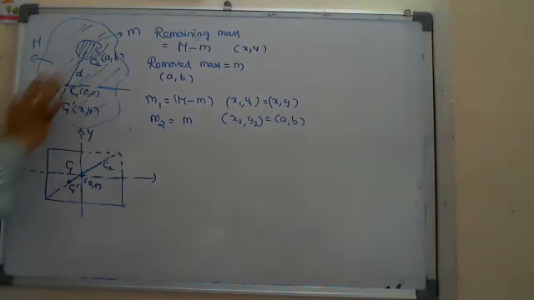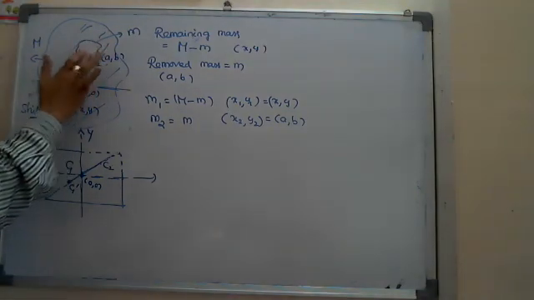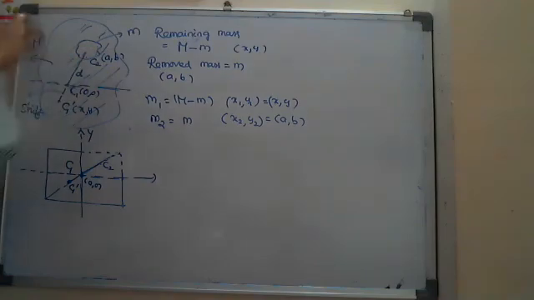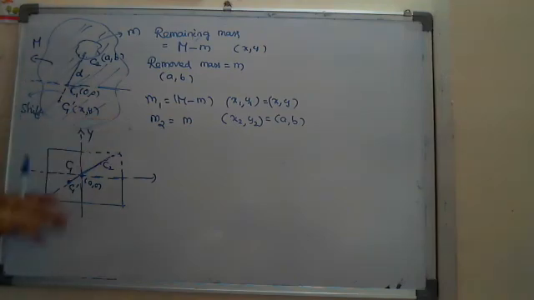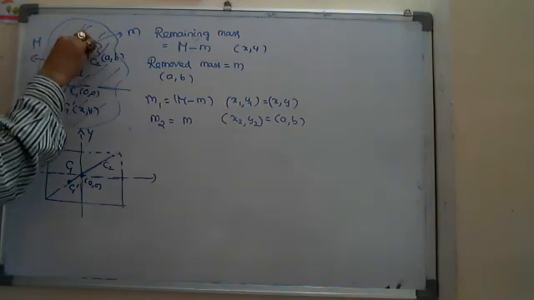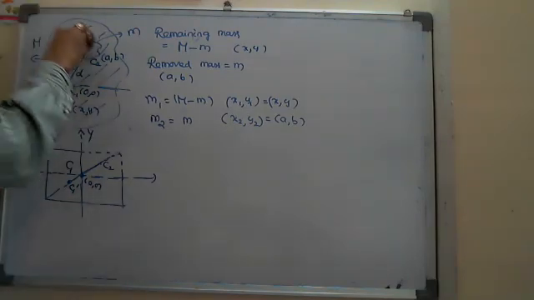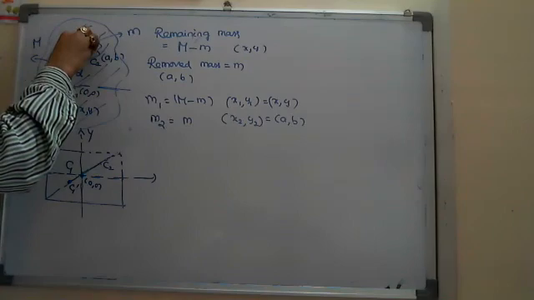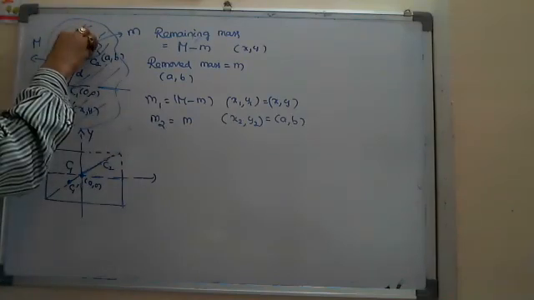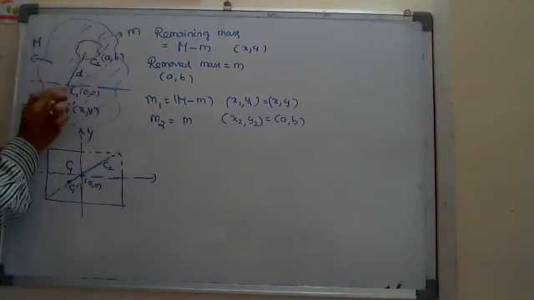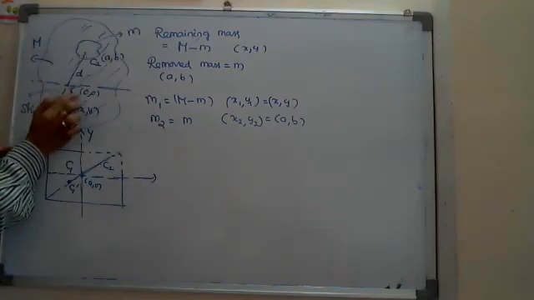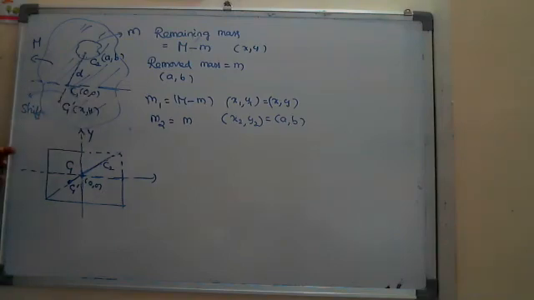This is actually the removed mass, like filling blocks. When we are kids, we try to put blocks in the gaps and create some shape. In the same way, this is one empty space and you are placing one block to fill it. If I place the removed mass again here, this will be the original body. The original body's center of mass will be at C1, whose coordinates are 0, 0.